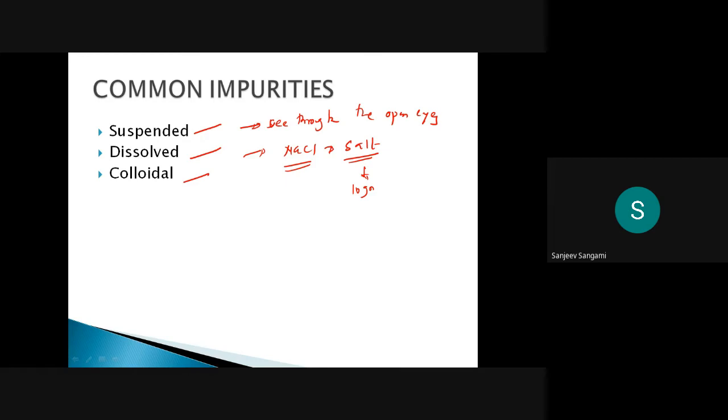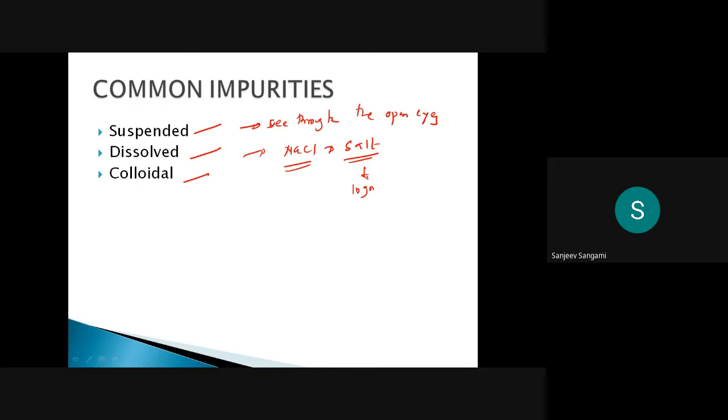What exactly is the difference between dissolved, suspended, and colloidal? Suspended solids will always settle under the influence of gravity, and you can see them. The dissolved solids you cannot see.